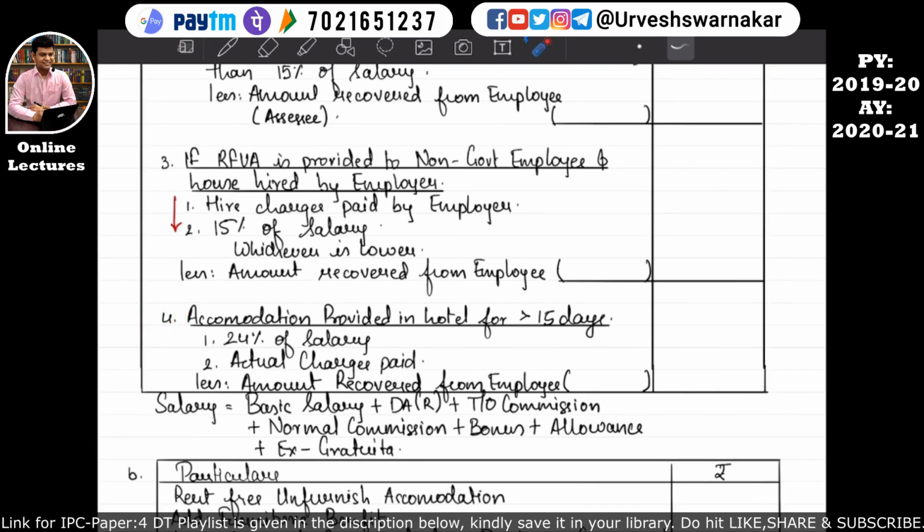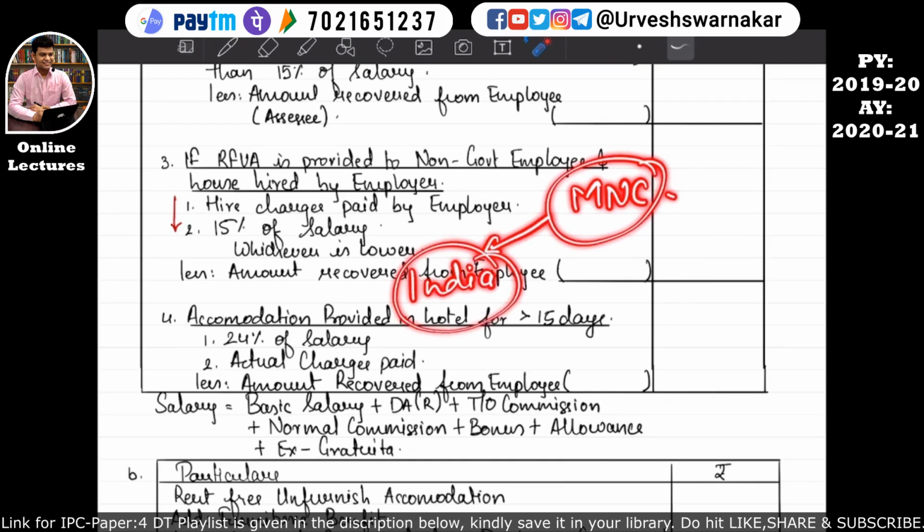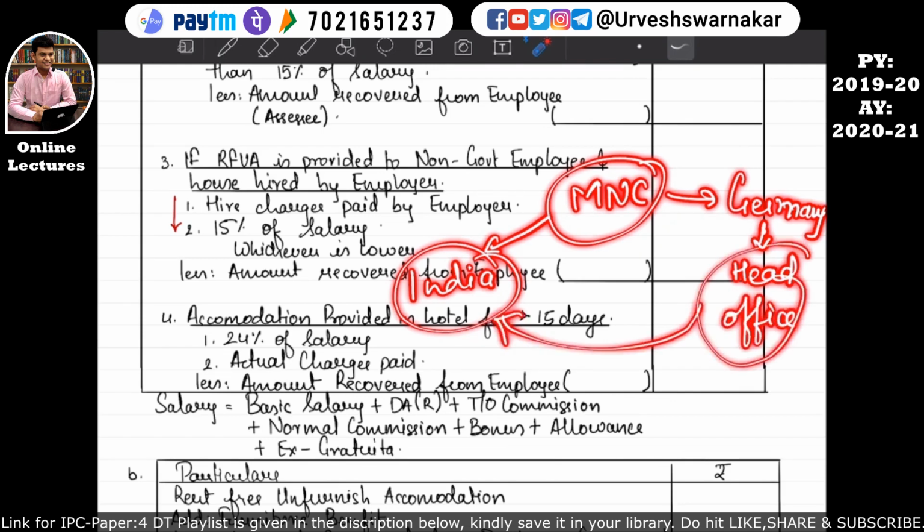Point number 4 says that if the employer provides the accommodation in a hotel for more than 15 days, then how will the non-monetary perquisite value be calculated? So for example, understand that a foreign delegate has come to India, that means an MNC is there. This MNC has a branch in India, and its main company is in Germany, and the Germany head officer wants to visit India. So this officer is going to stay in India for say 30 days.